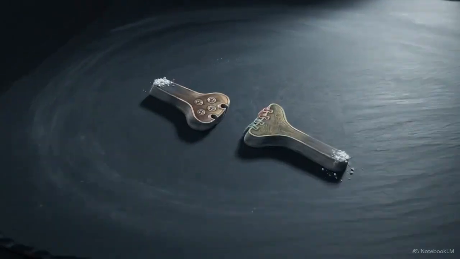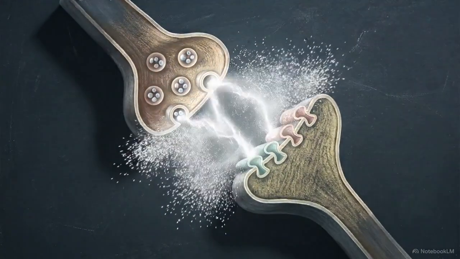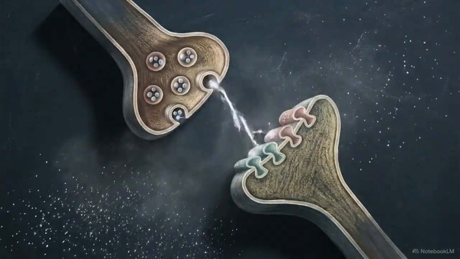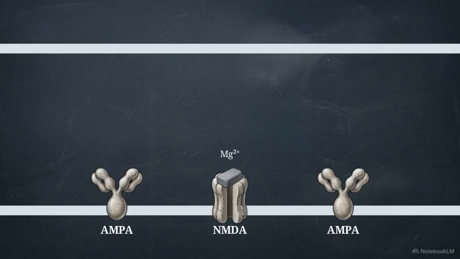To see how these associative networks are actually built, we have to look at the physical brain. The leading physiological model is Hebbian learning, where repeated firing strengthens the connection between neurons, a process known as long-term potentiation. At the molecular level, pairing the conditioned and unconditioned stimuli causes the neurotransmitter glutamate to bind with AMPA receptors.